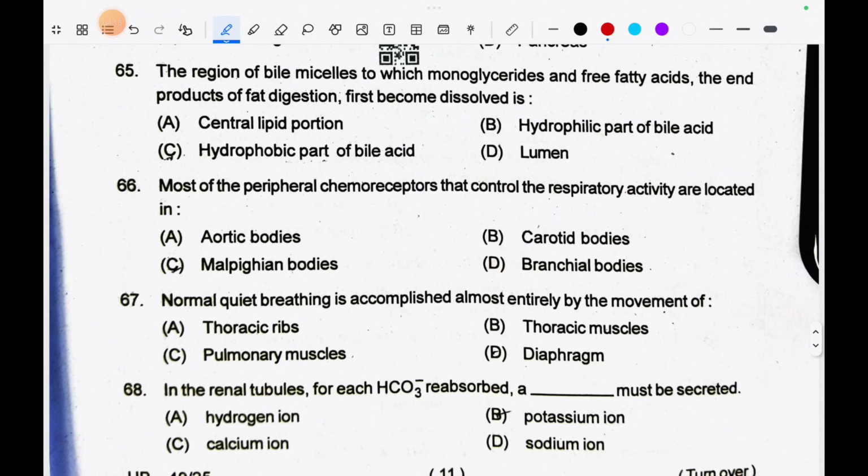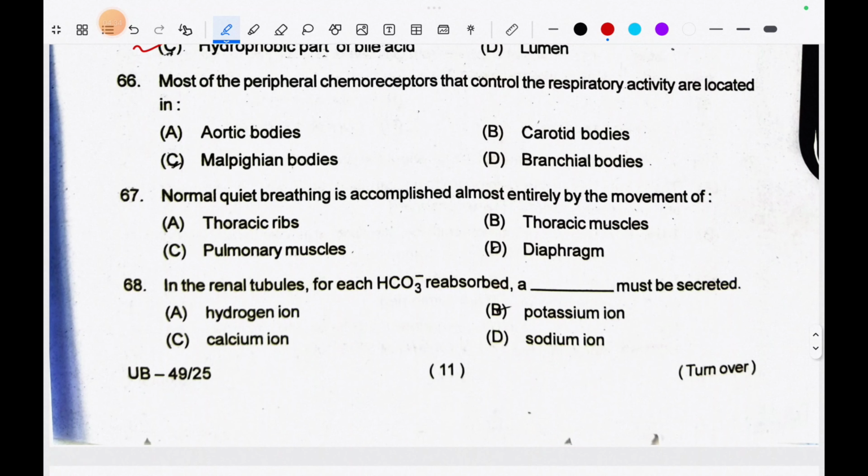Question number 65. The region of bile micelles to which monoglycerides and free fatty acids, the end products of fat digestion, first become dissolved is hydrophobic part of bile acid. Question number 66. Most of the peripheral chemoreceptors that control the respiratory activity are located in carotid bodies.